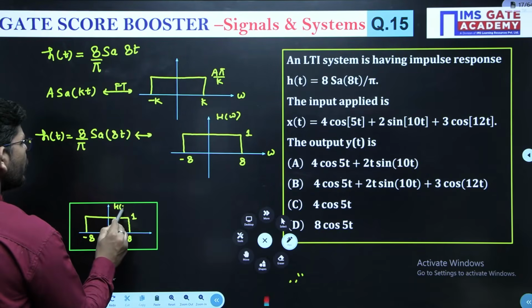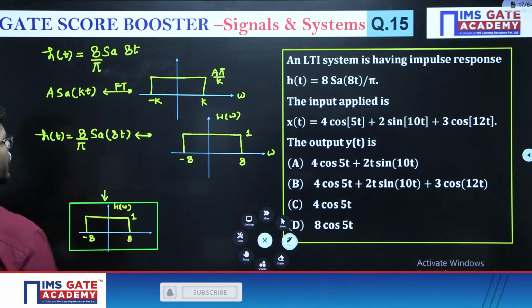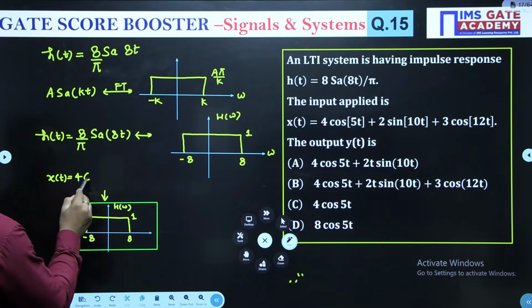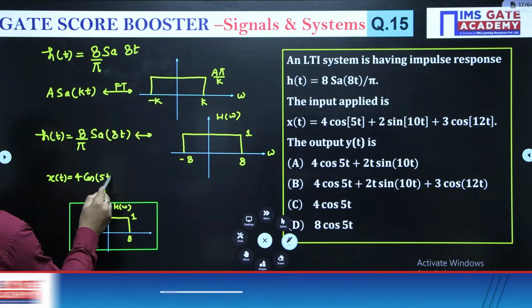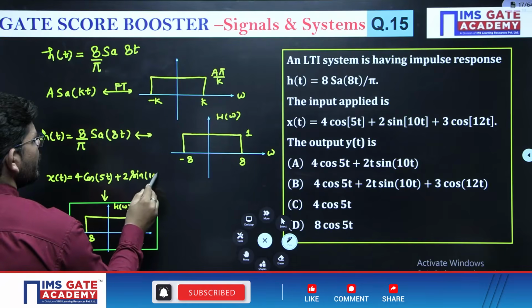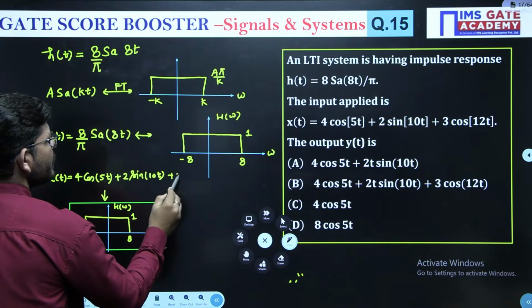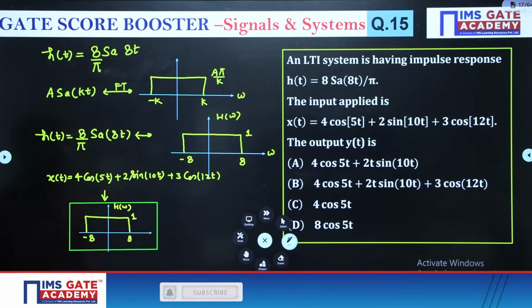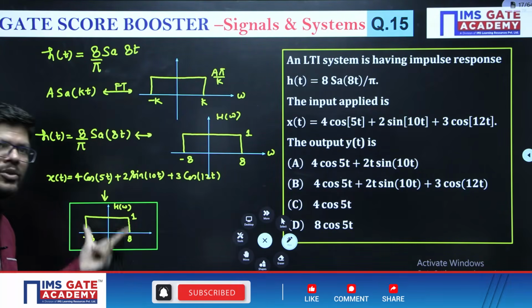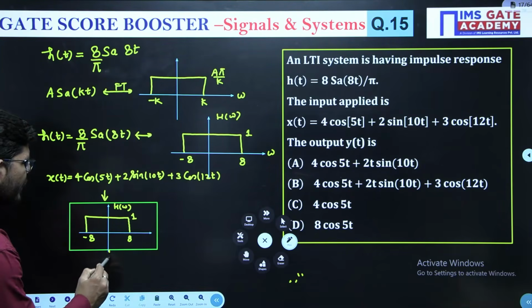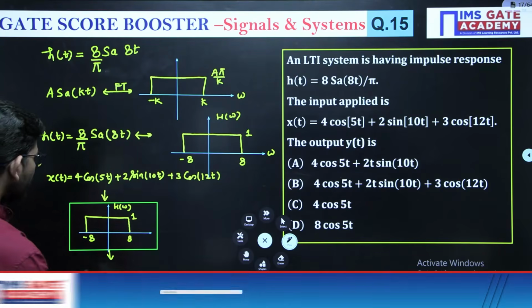To this LTI system, we are giving an input x of t, and that is 4 cos 5t plus 2 sin 10t plus 3 cos 12t. So we are passing this signal through this LTI system. This LTI system is going to act as a filter.